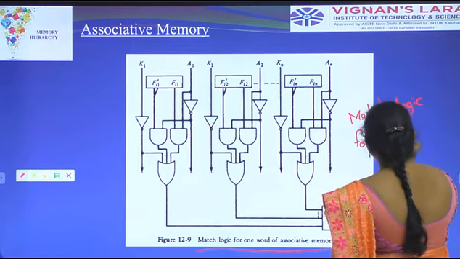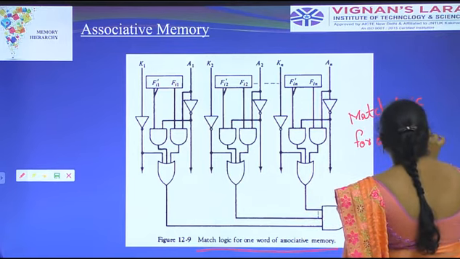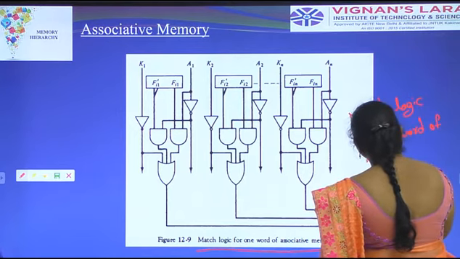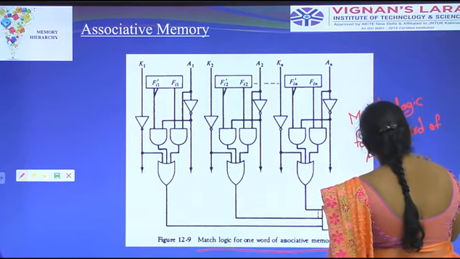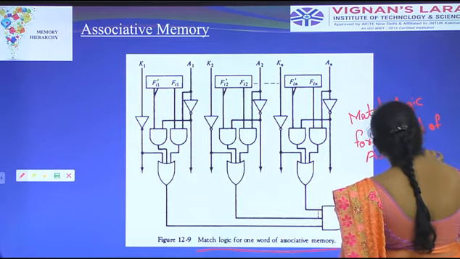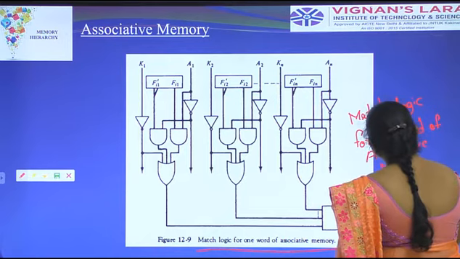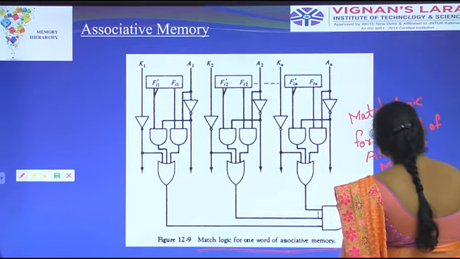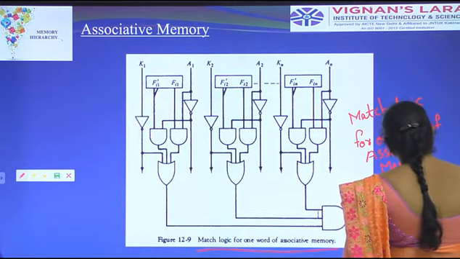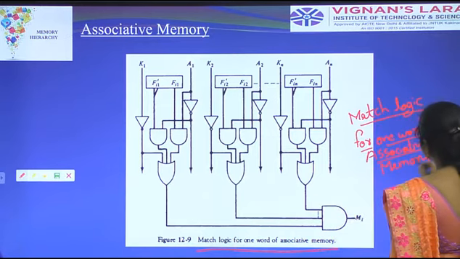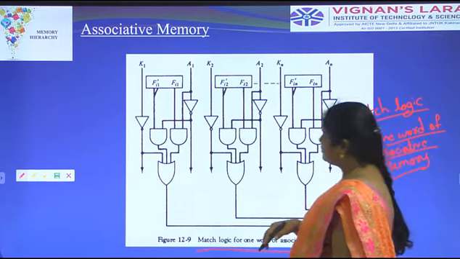for one word of match logic for one word of associative memory.